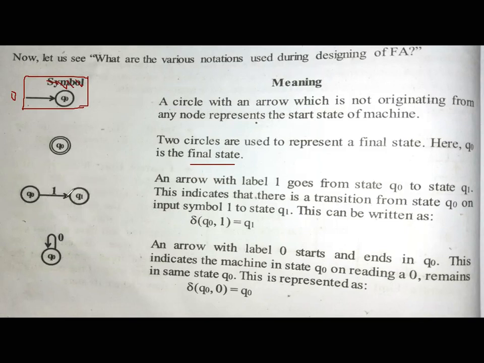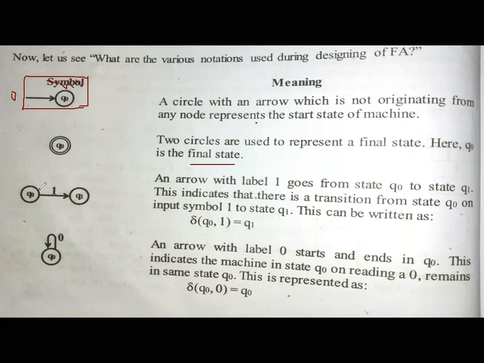Then between these we have an arrow mark, and we are labeling it as 1. We call this arrow a transition arc. Between one state and another state, we call it a transition. Let me tell you the meaning of this particular transition. q0 is the present state. When it receives an input 1, it will change its state from q0 to q1.